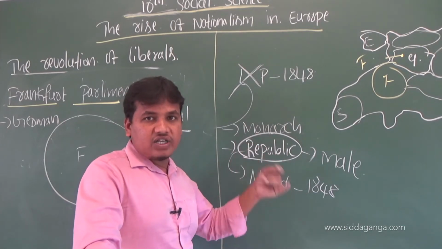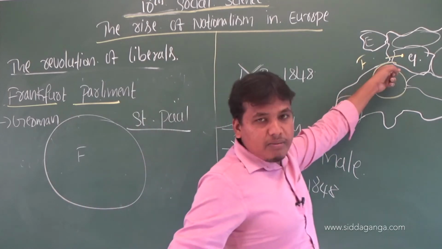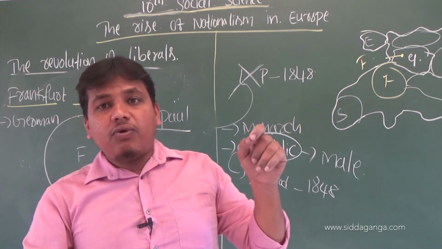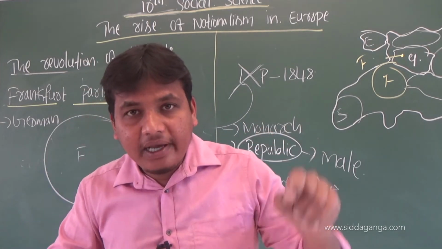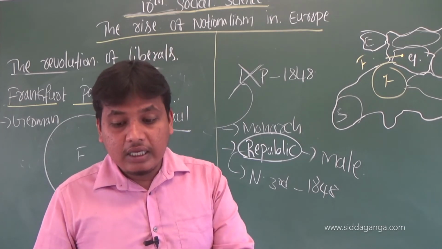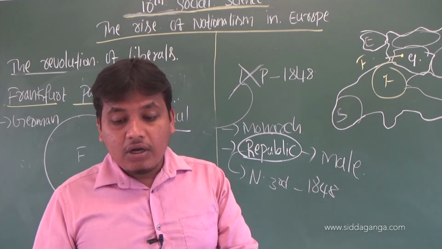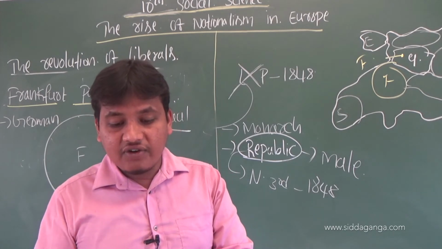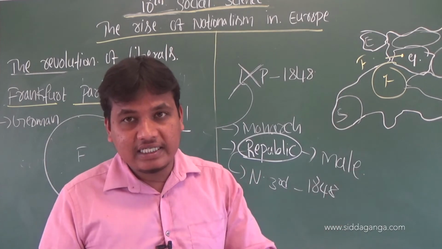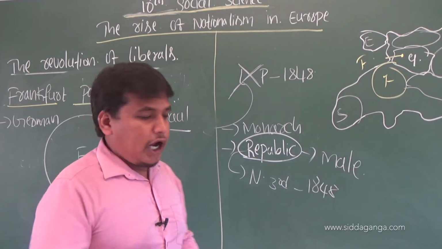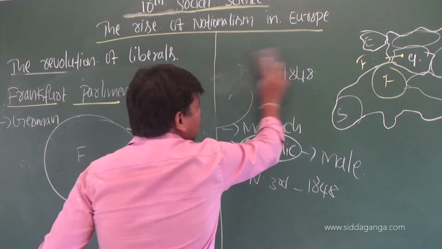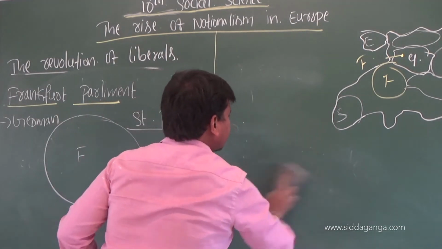Who was Frederick William IV? He was the king of Prussia. Prussia was part of Germany. All the revolutionary activities were led by Prussia. Frederick William IV, the king of Prussia, rejected it and joined other monarchs to oppose the elected assembly. The 831 members were opposed by Frederick William IV.